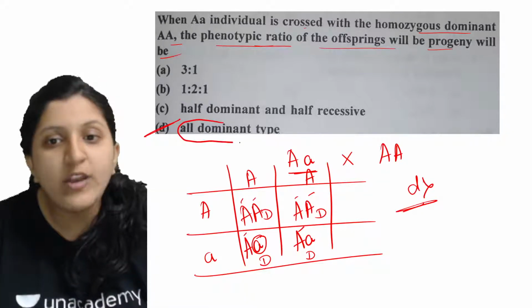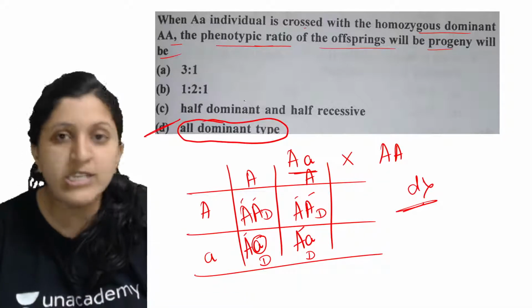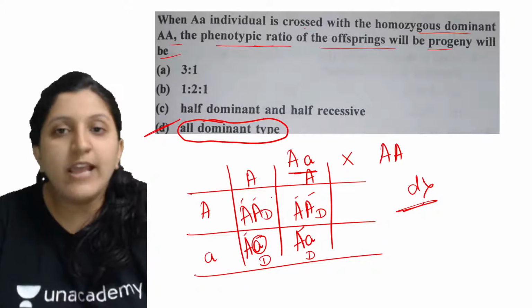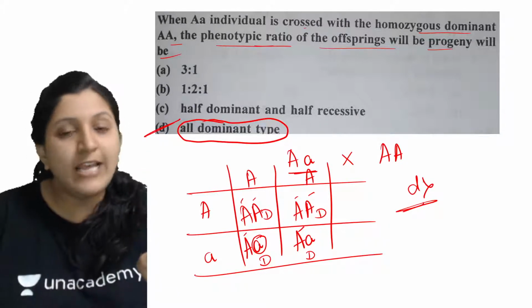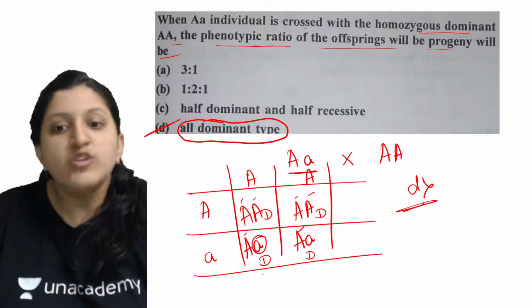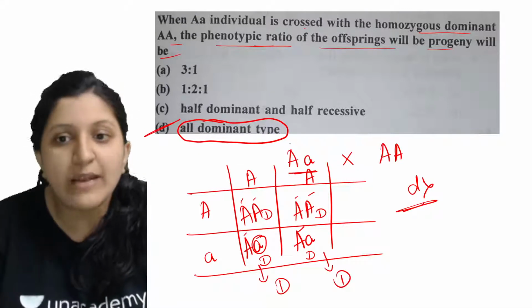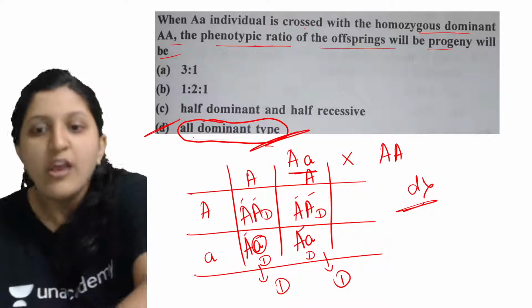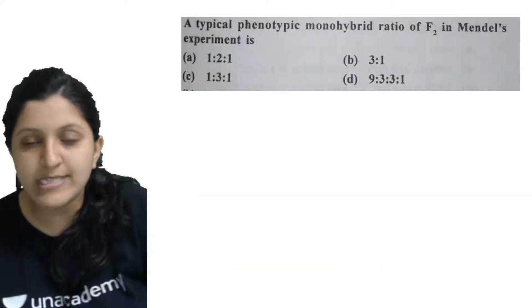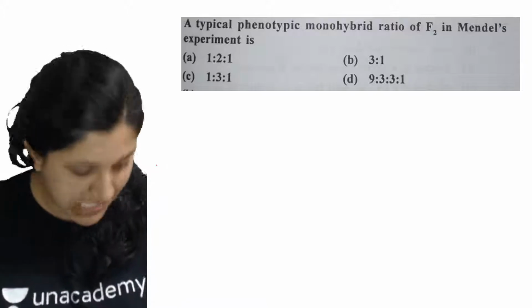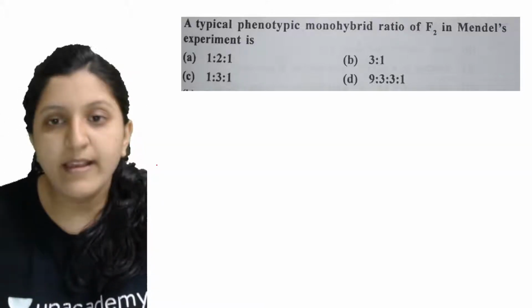As you can find, all of them carry dominant alleles. Since even one allele is dominating, it is going to express the dominant character itself. So that means this is a dominant type, and all of them are dominant. So let's have a look at the other one. Are you all understanding? Any doubt?